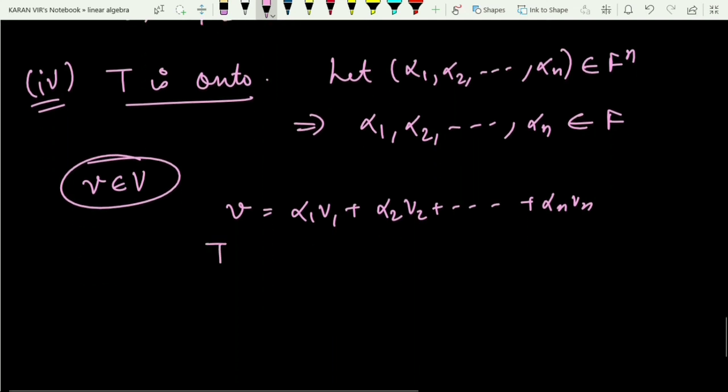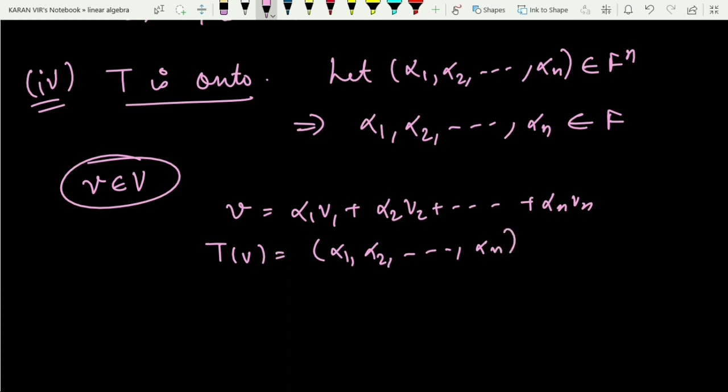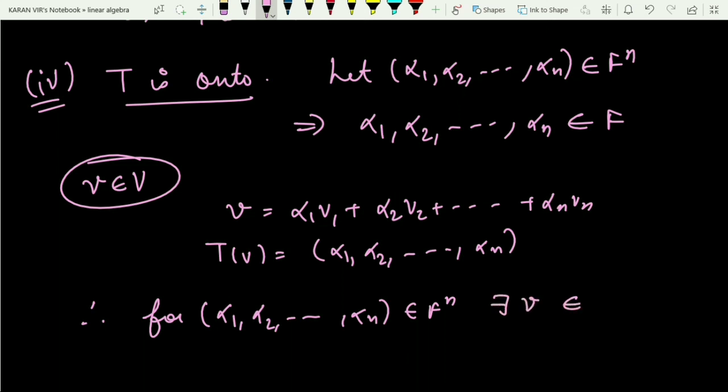Now apply T on both sides. So T of v will be mapped to alpha 1, alpha 2 up till alpha n by the definition of T, right? Therefore, for alpha 1, alpha 2 up till alpha n coming from capital Fn, there exists a v coming from capital V such that T of v equals alpha 1, alpha 2 up till alpha n.